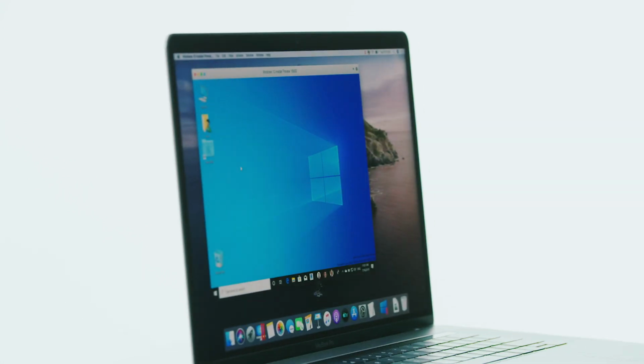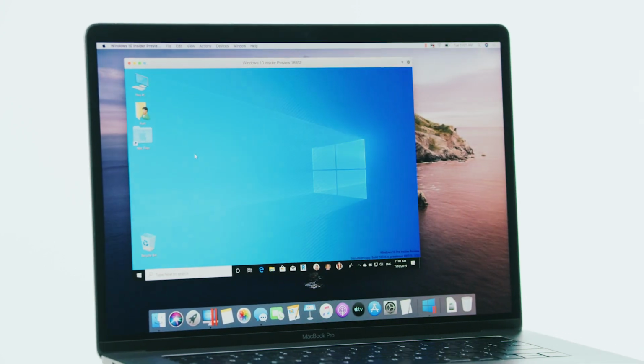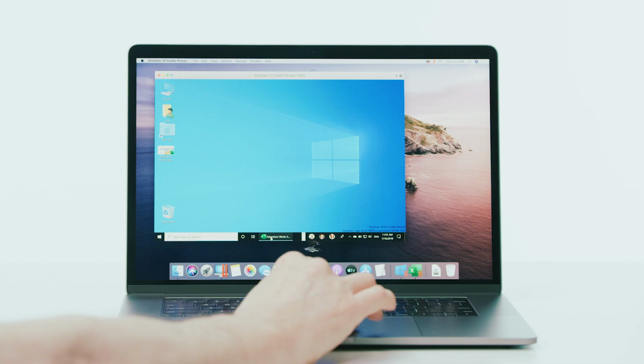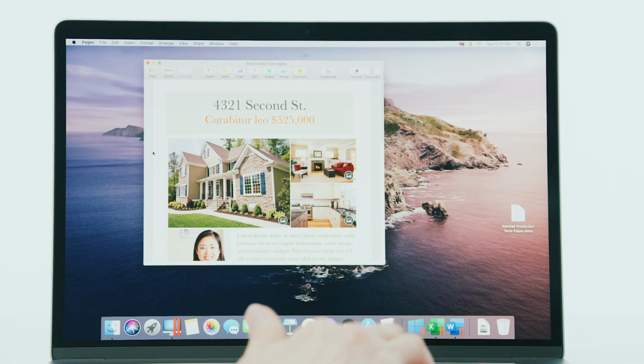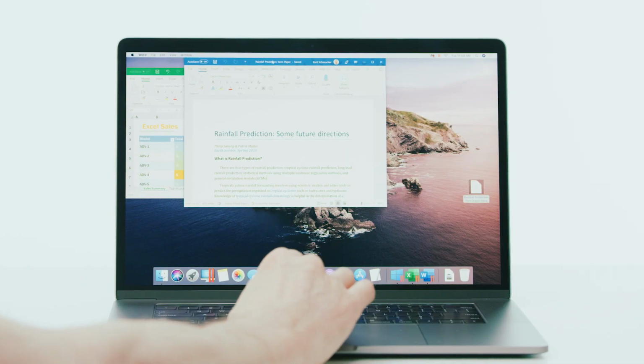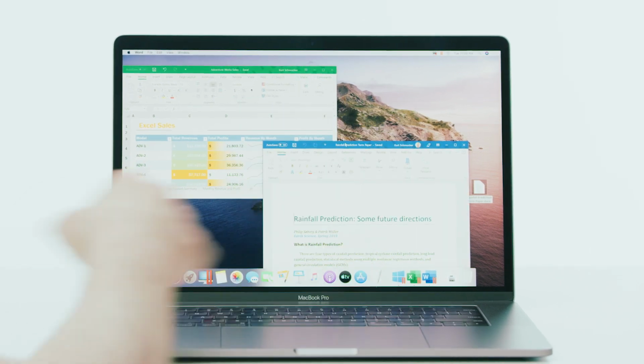Parallels Desktop, the #1 choice of Mac users to run Windows on Mac. Windows applications run effortlessly. Experience as much or as little Windows as you want. Windows and Mac applications side by side.